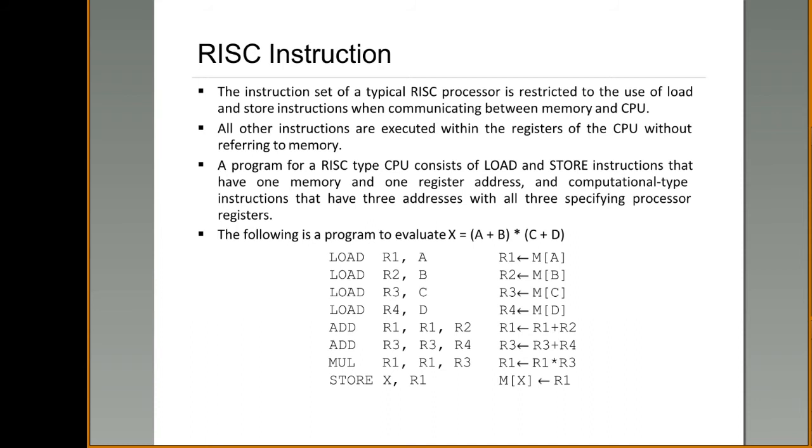Before that, what is to be remembered is that in a RISC processor, only the load and store instructions can access the memory operand as well as the register operand. All other instructions can access only the processor registers.